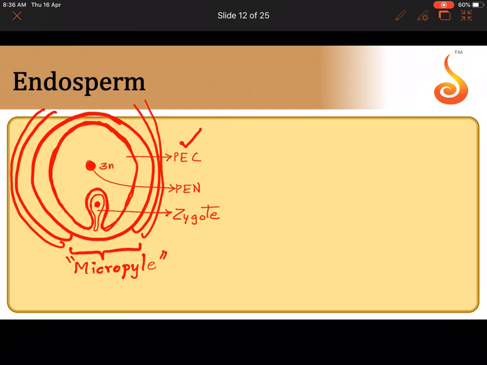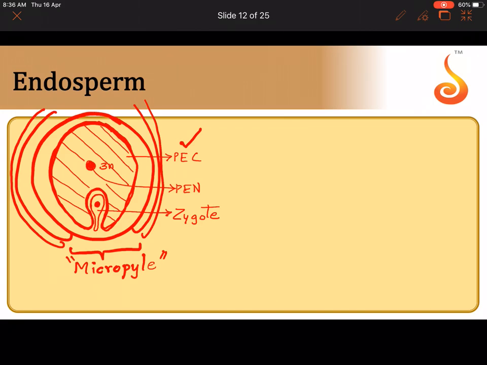See this cell. Let me shade the primary endosperm cell if you are confused. This entire cell, which I am shading right now, which is sitting above the zygote, is the primary endosperm cell. See how the primary endosperm cell is enveloping the zygote, isn't it? The zygote is protected by the primary endosperm cell.